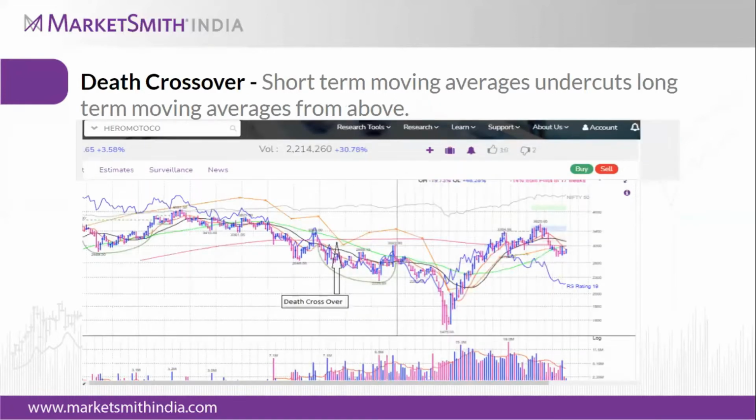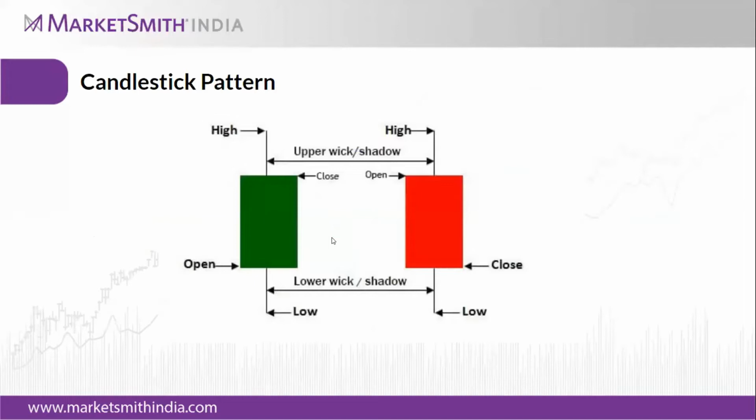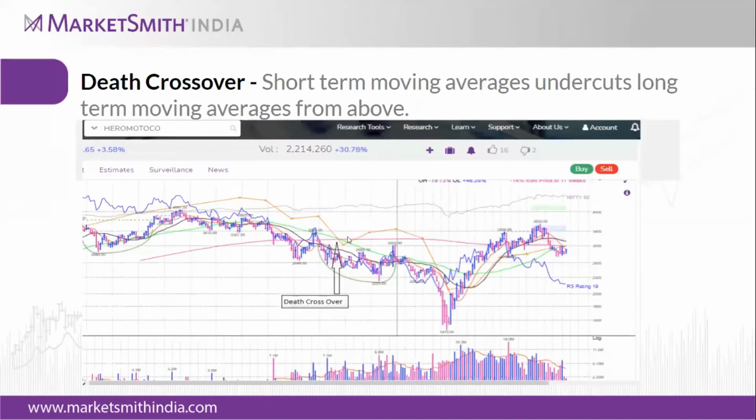Then comes the death crossover. The short-term moving average cuts through the long-term moving average from above. So in this one, if we see Hero Motors, then we will see the meeting point here, where the 50 DMA has cut through its 200 DMA, and then the stock is falling. So this death crossover is a sign of bearishness, and golden crossover is a sign of bullishness.